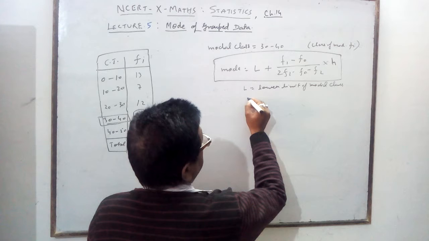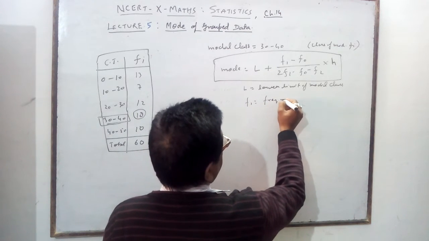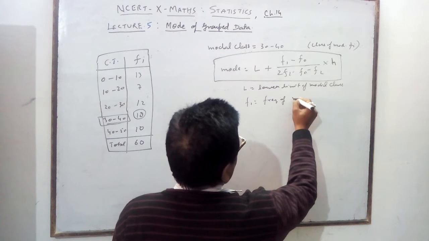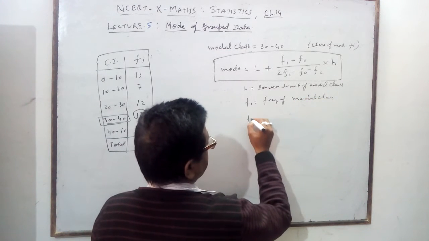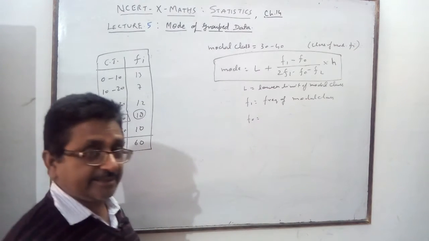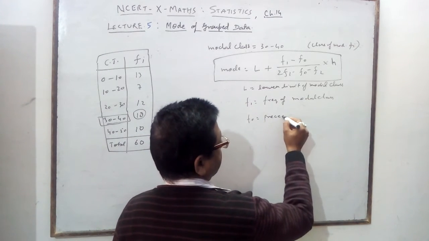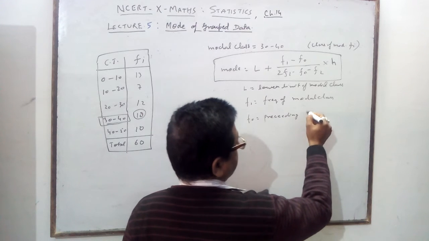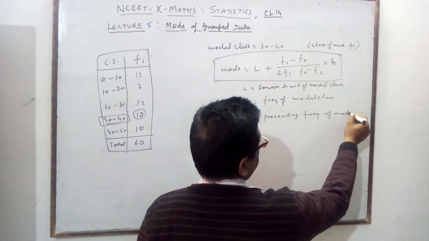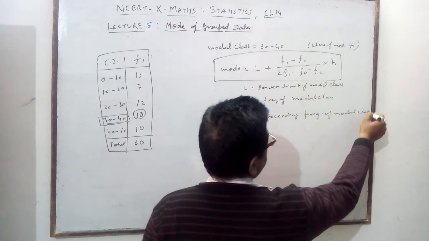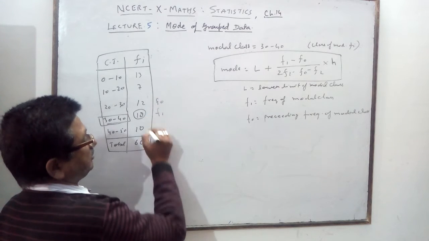F1 is the frequency of the model class. F0 is the successor and predecessor, the preceding frequency, the preceding frequency of the model class. Previous one means it is your F1 and it is your F0.